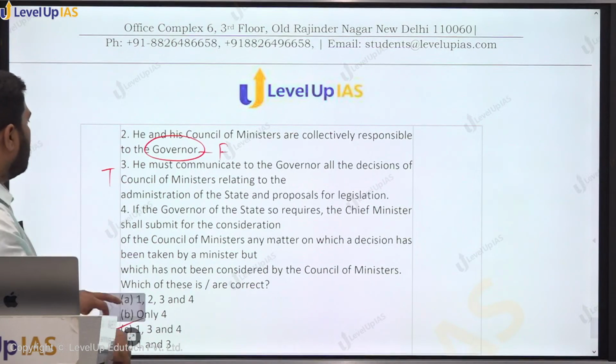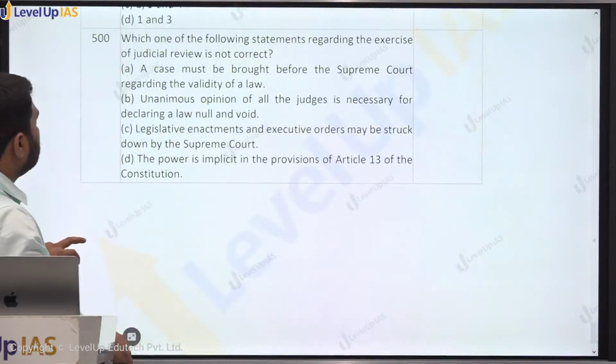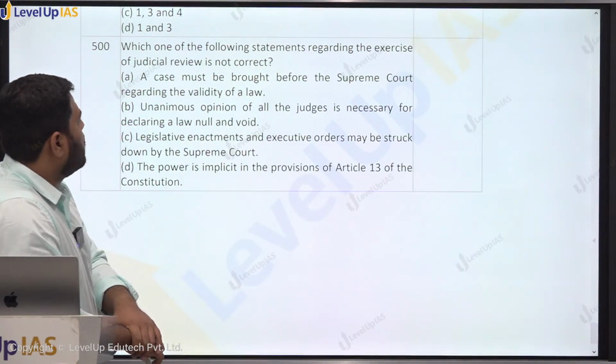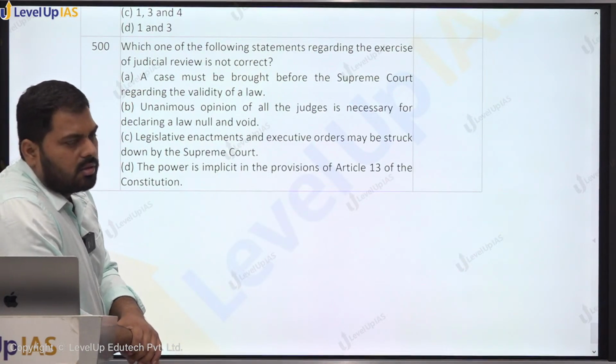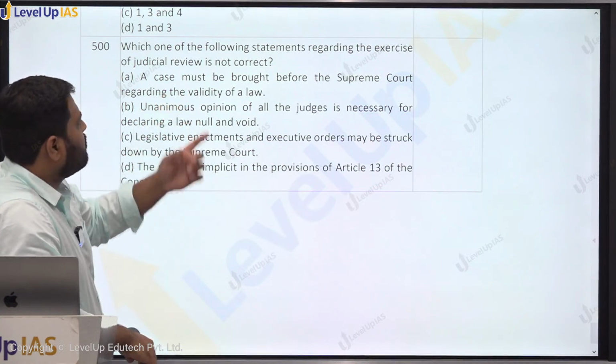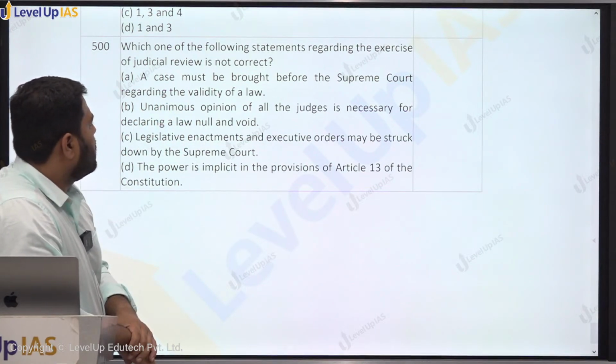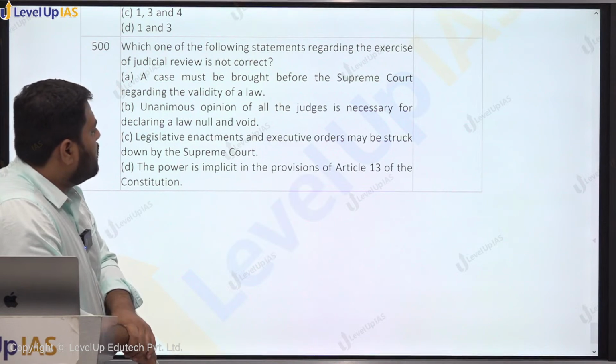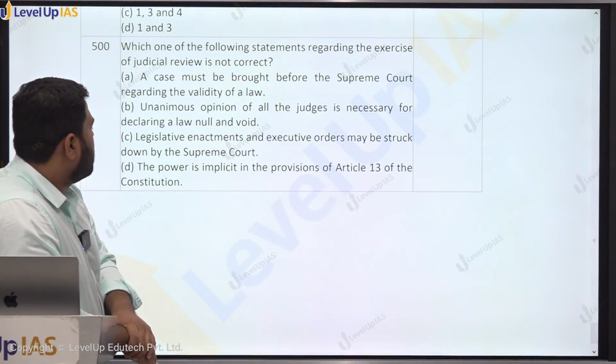Now coming to the last of it, which one of the following statements regarding the exercise of judicial review is not correct? A case must be brought before the Supreme Court regarding the validity of law. Unanimous opinion of all judges is necessary for declaring law as null and void. Legislative enactment and executive action may be struck down by the Supreme Court.